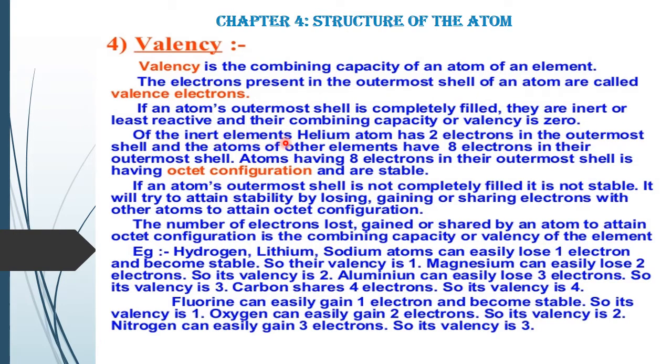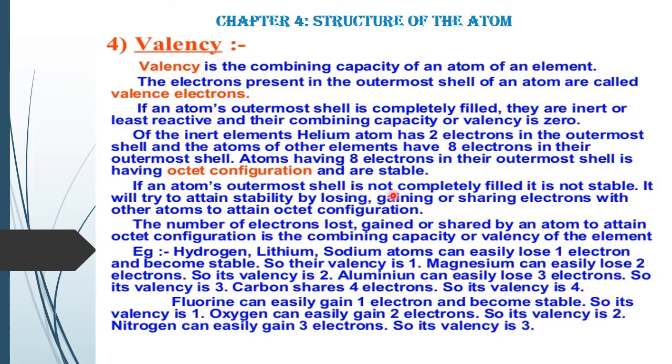Of the inert elements, helium has 2 electrons in the outermost shell, as I showed you in the last slide, and atoms of other elements have 8 electrons in the outermost shell. For neon, it has 10 electrons. That means the second shell, the L shell, has 8 electrons. Atoms having 8 electrons in the outermost shell have an octet configuration and are stable.